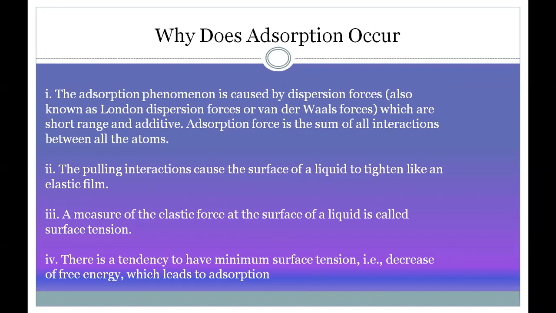The pulling interaction causes the surface of a liquid to tighten like an elastic film, and a measure of this elastic force at the surface of a liquid is called surface tension. You all studied surface tension in the previous topic in states of matter. There is a tendency to have minimum surface tension. If there is a minimum surface tension, there is a decrease in free energy, which leads to adsorption.